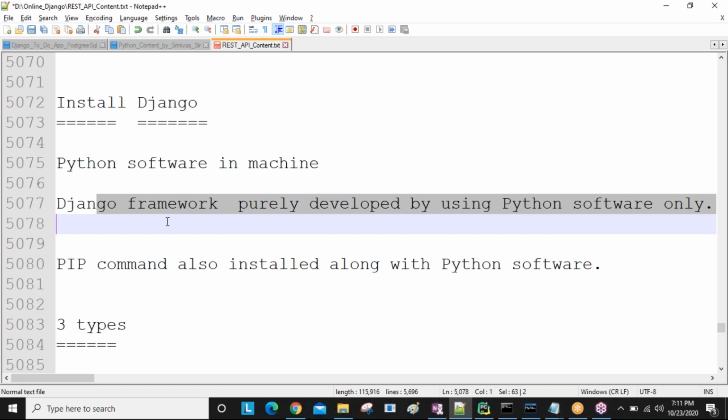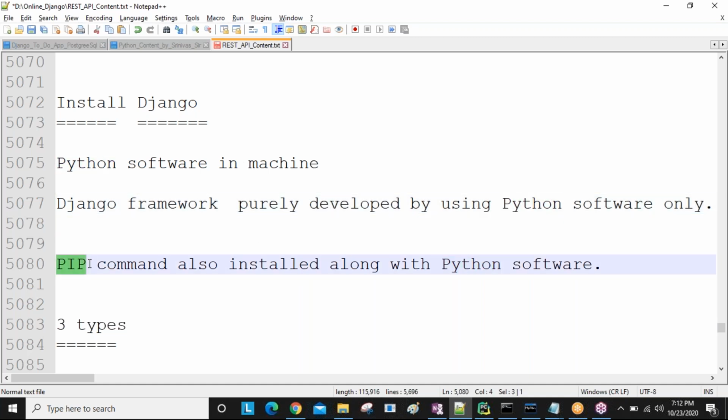And also, when we are installing Python software into our machine, along with Python, one pip command comes, which is available in the Python location inside the Scripts folder. The pip command is responsible for installing the Django framework and Django framework related modules. That's why Python software is a must.